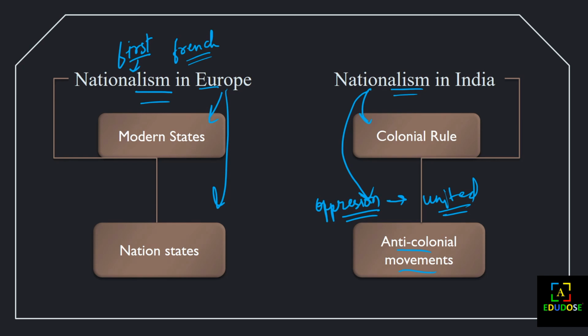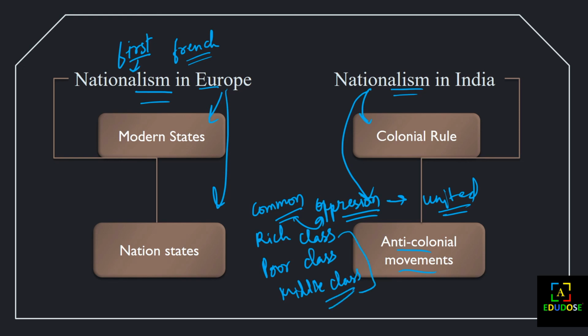They had a common struggle of oppression. But every class, the rich class, the poor class, the middle class, had different effects of the British rule.